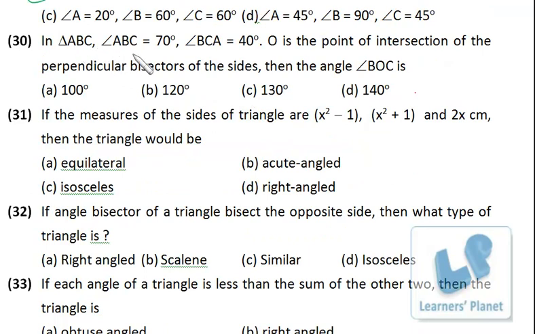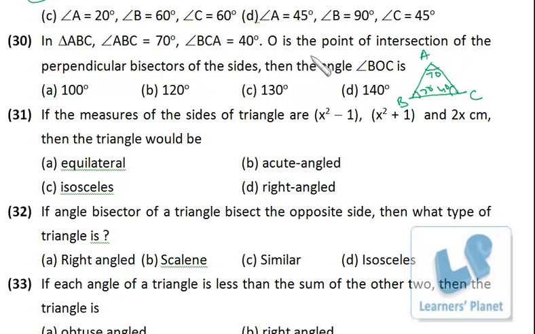In triangle ABC, angle ABC is 70 degrees, angle BCA is 40 degrees, O is the point of intersection of perpendicular bisectors of the sides, then angle BOC is. Okay, so what I do is I just draw a triangle ABC. Angle B is 70, angle C is 40, so angle A must be 70, 70 plus 40 is 110, 180 minus 110 is 70. O is the point of intersection of the perpendicular bisectors of the sides.